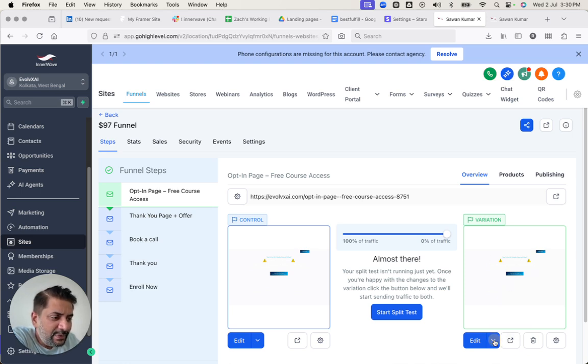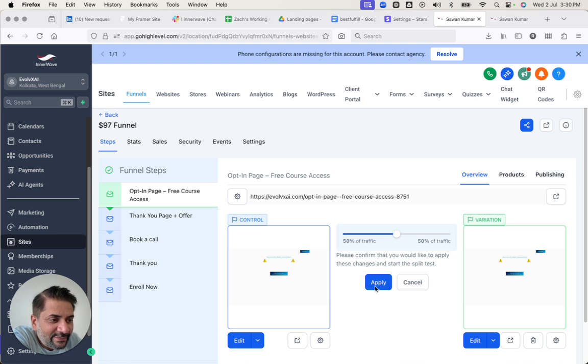Now in this variant B, I can make one change like we just discussed. Could be the headline, could be the CTA button, could be the color of the CTA button, could be the form length, could be the image or video thumbnail. You make one change to this and you click on start split test.